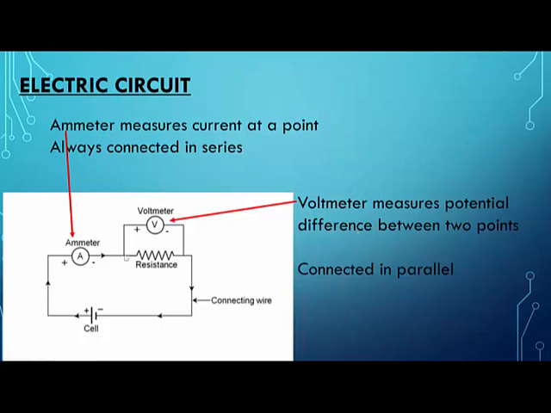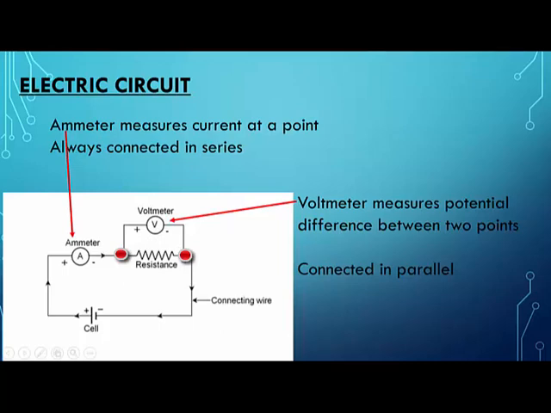It needs to measure difference, so the difference has to be between 2 points. If you connect it in parallel like this, it has got 2 points. Where is the first point? This one is the first point, one end. And where is the second point? The second point is here. So the voltmeter will measure the potential difference between this point and this point.